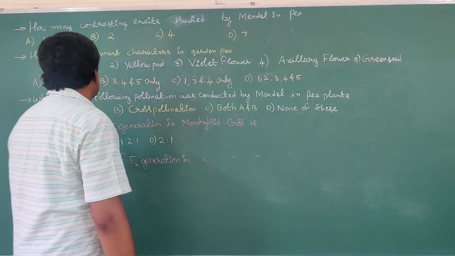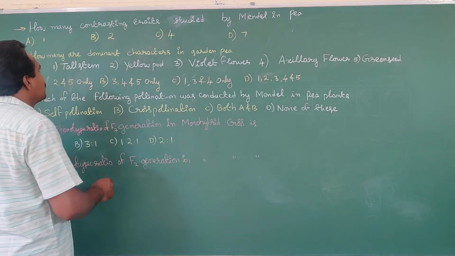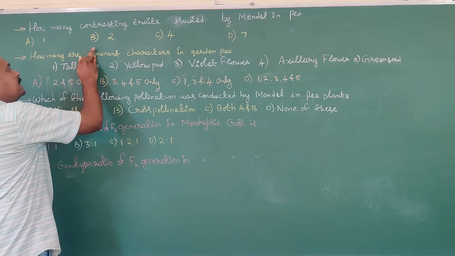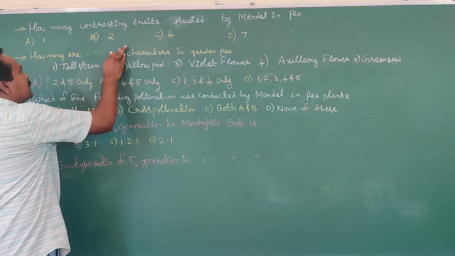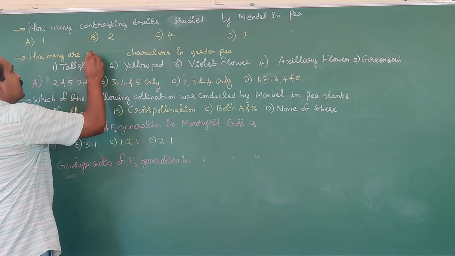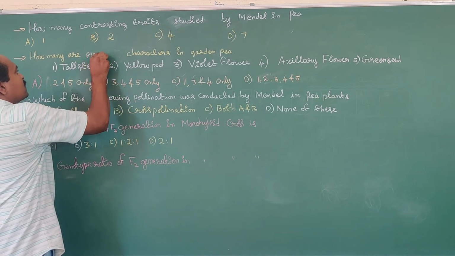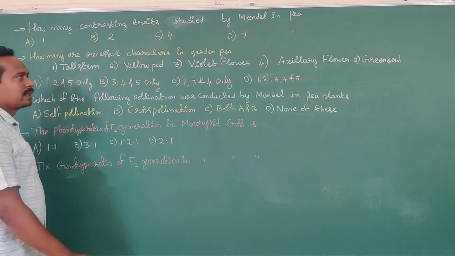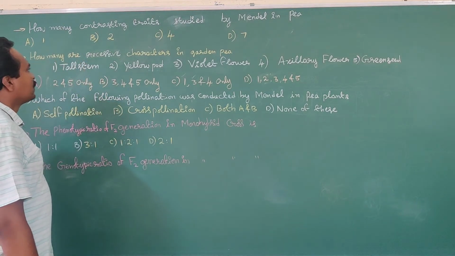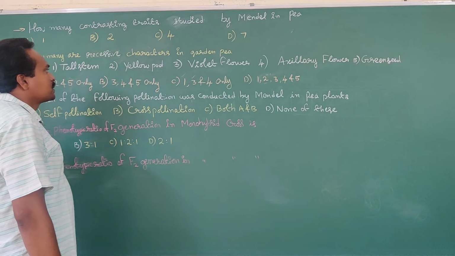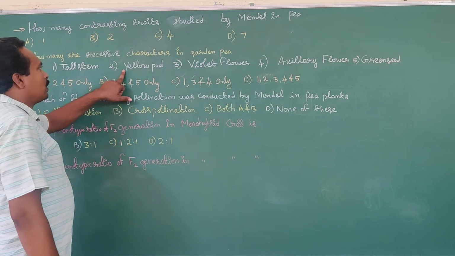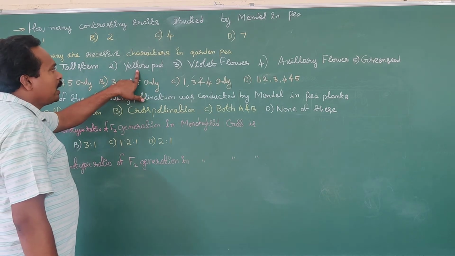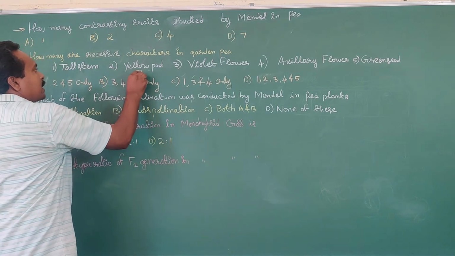Okay? Sometimes they may ask how many of the following are recessive characters. Recessive characters in a quadrant. Then which option is the correct answer? Yellow or tall stem is a dominant character. Okay, yellow pod is a recessive character.